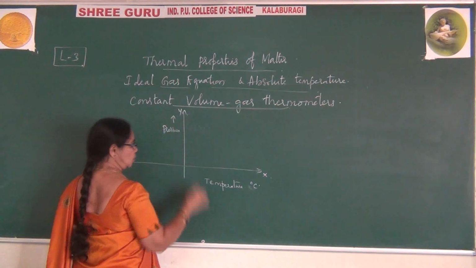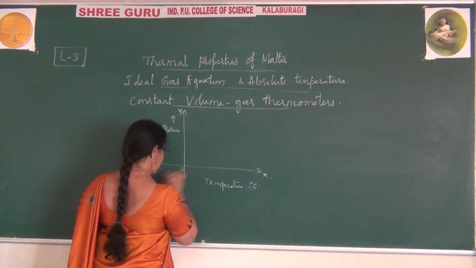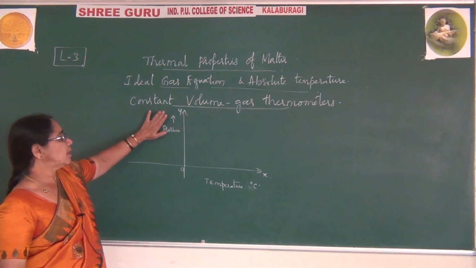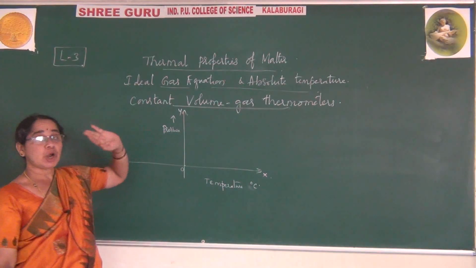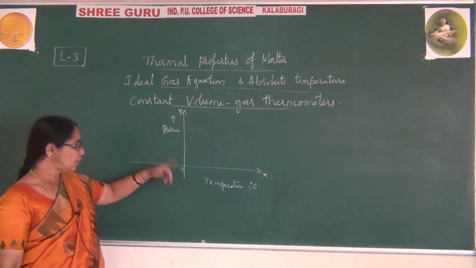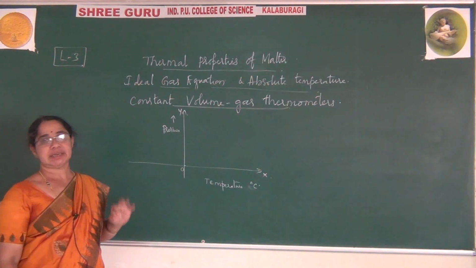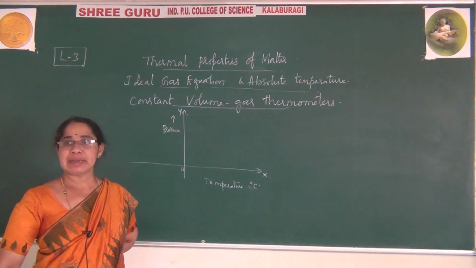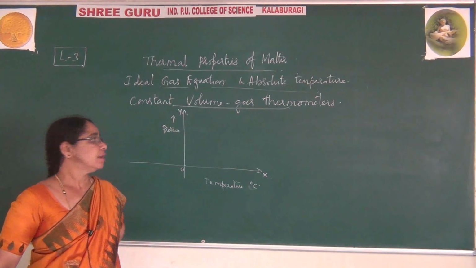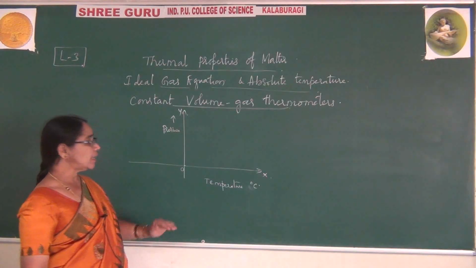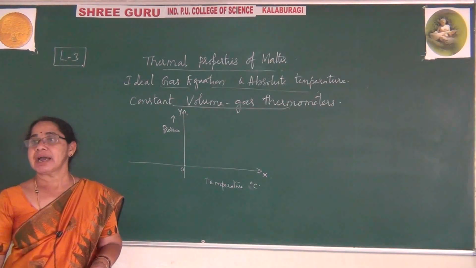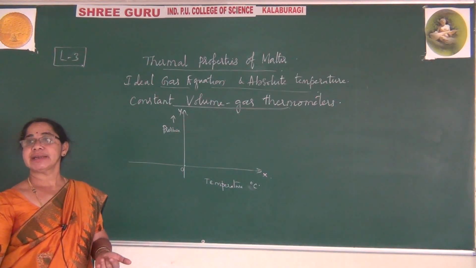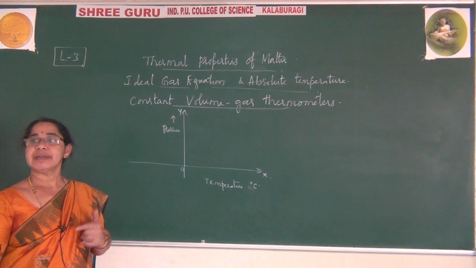Along the y-axis. Okay, this is the origin. What do you observe in this gas? That is the one graph where we are keeping constant volume, so only the remaining variables are pressure and temperature. According to this, what they have explained is they have found experimentally that as you increase the pressure, temperature also increases. As you decrease the pressure, temperature also decreases.